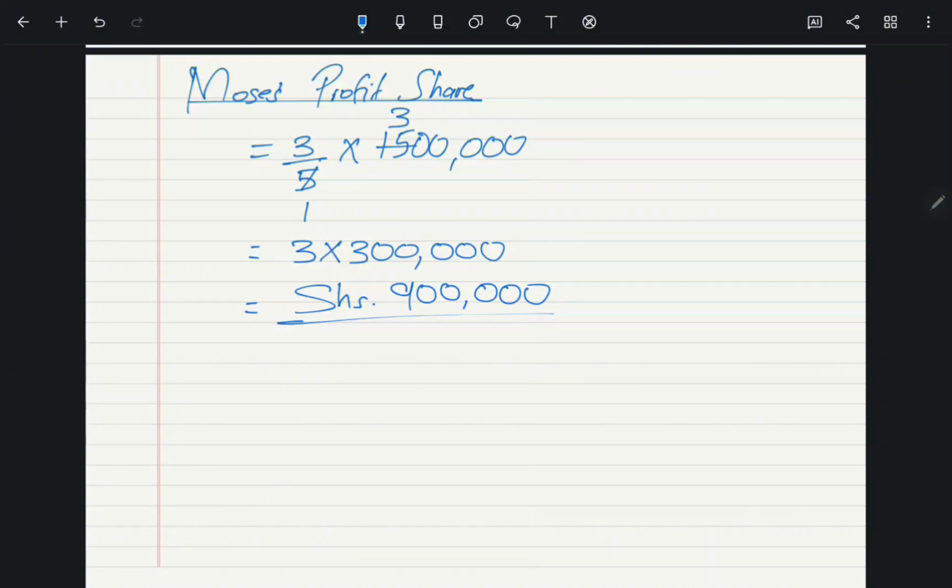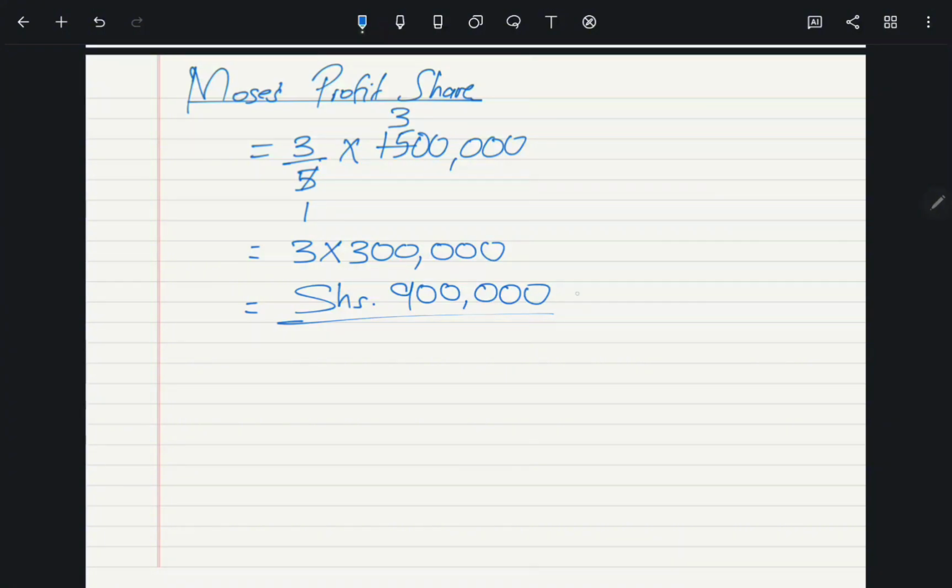Therefore, this is the amount of money that Moses reinvested in the business, because he did not use it for anything else, but rather he reinvested it into the business. So after working out this number, you have to make sure you have concluded. A conclusion can earn you an extra mark. Conclusions are mandatory in mathematics. After every item you answer, you have to give a conclusion.